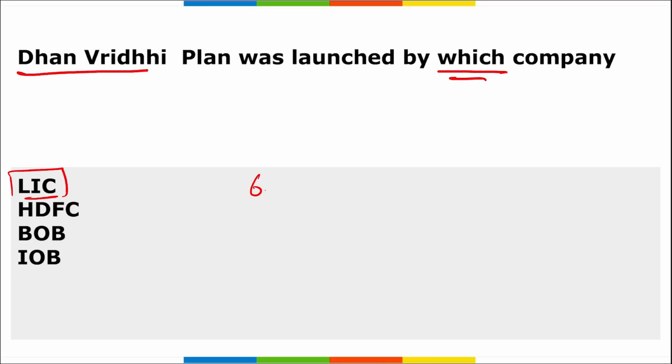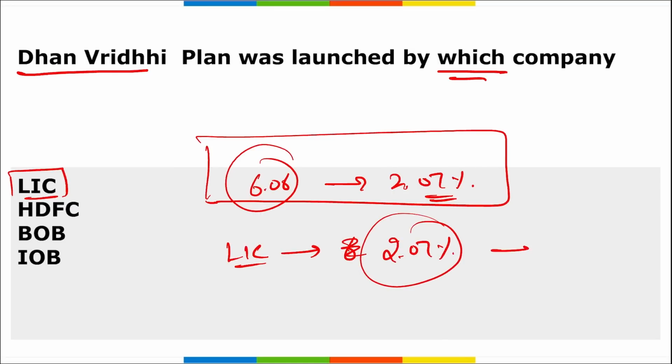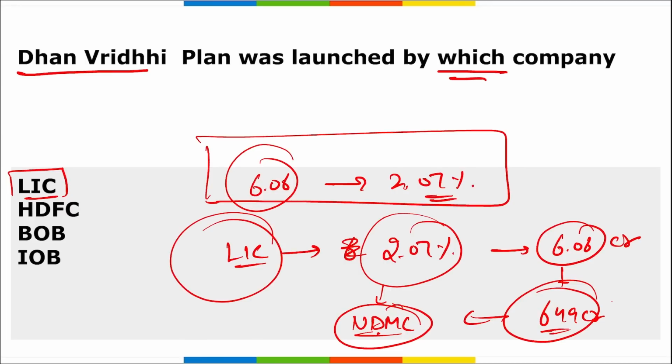LIC has sold over 6.06 crore shares for a 2.07% stake in iron ore. Also, this is another piece of information that you need to remember. I repeat, LIC has sold 2.07% share, that is over 6.06 crore shares, for a total of 649 crore rupees, and this stake was sold in NDMC, right? So a 2.07% stake of NDMC was sold by LIC for 649 crore rupees.